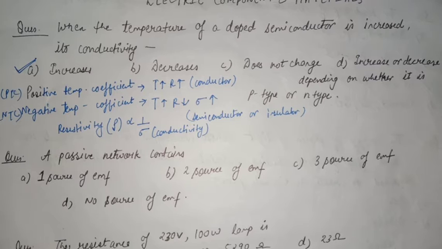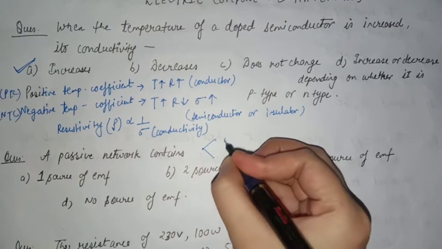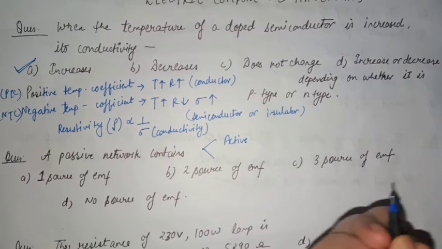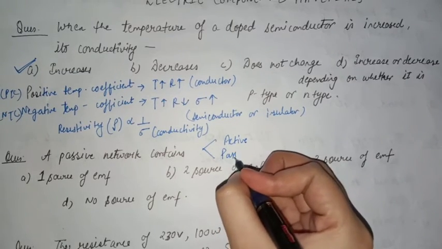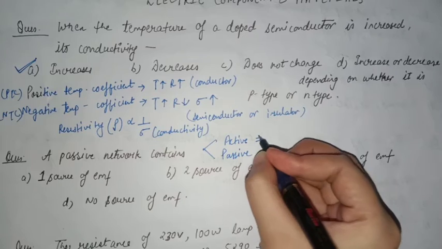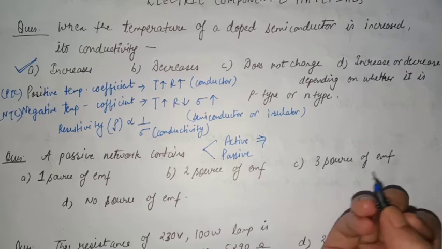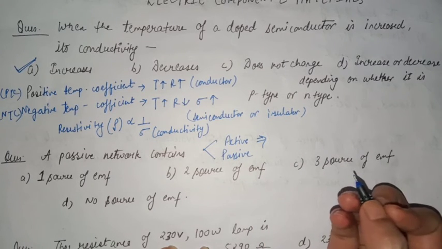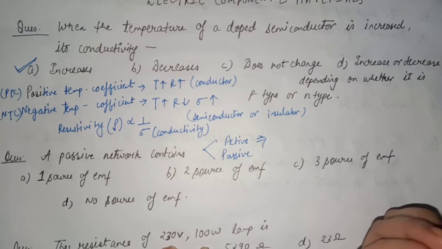So there are basically two types of sources. One is active, the other is passive. Active sources are those elements which are capable of delivering electrical power.